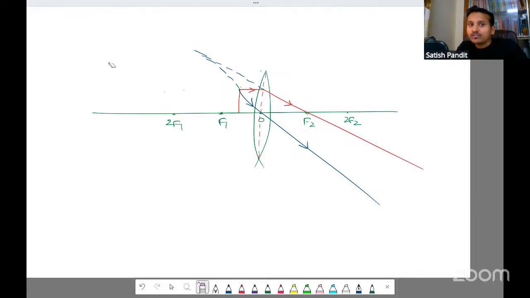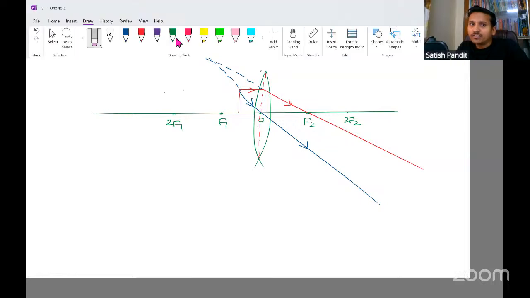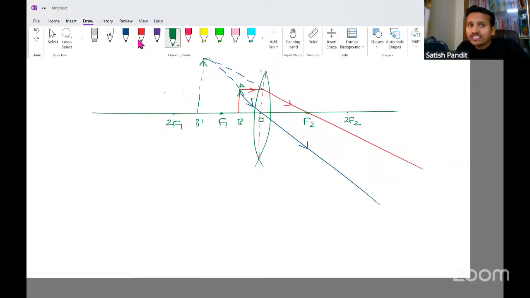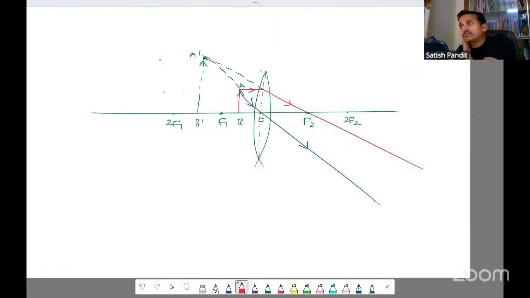Wherever they meet, there only we will get the image. And whenever we have a virtual image, it has to be represented by dotted lines only. So now you put an arrow here. AB is the object and A dash B dash is the image. If you look into this particular situation, I told you the optical center is going to be the origin, and from the optical center towards the left side is going to be negative.